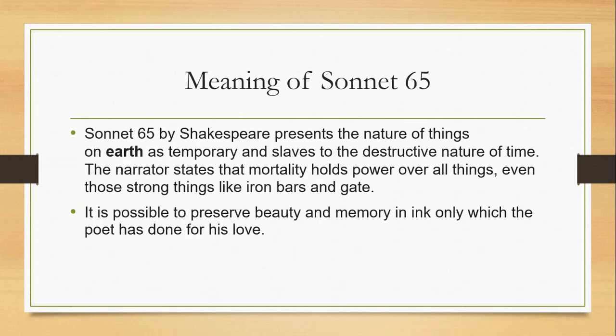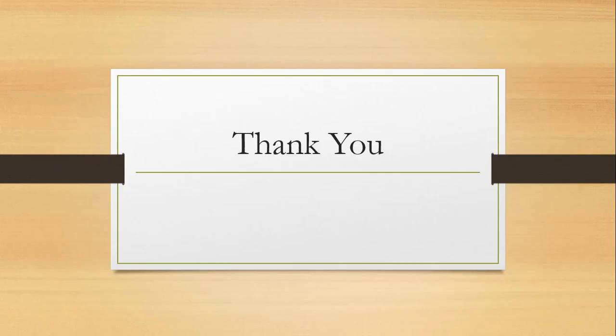Then the meaning of Sonnet 65. What is the meaning of the poem? Sonnet 65 by Shakespeare presents the nature of things on earth as temporary and slaves to the destructive nature of time. Here the narrator, that is the poet, states that mortality holds power over all things, even those strong things like iron bars and gates. Secondly, it is possible to preserve beauty and memory in ink, which the poet has done for his love.